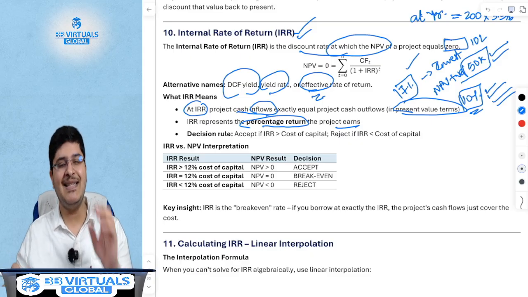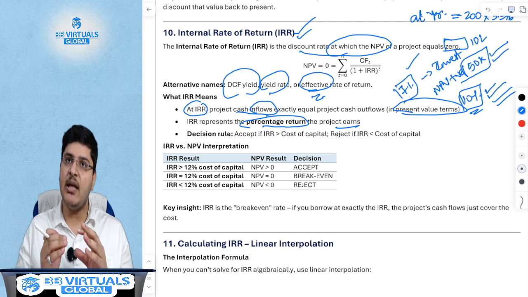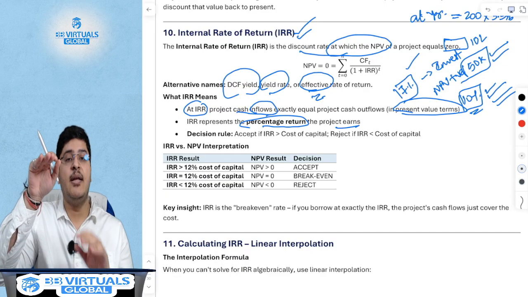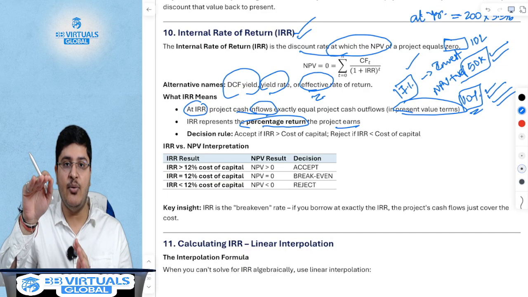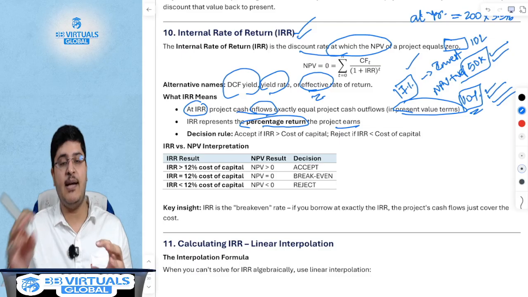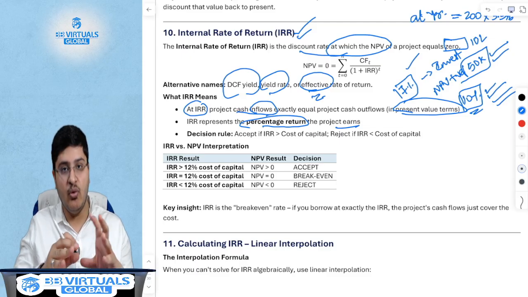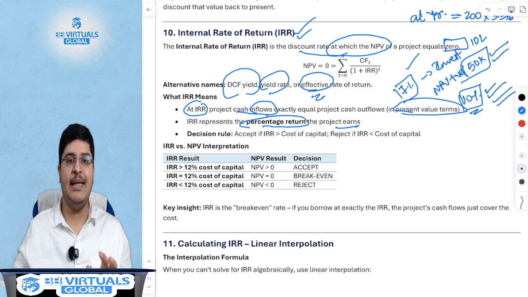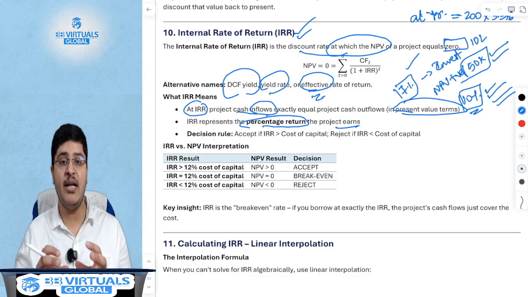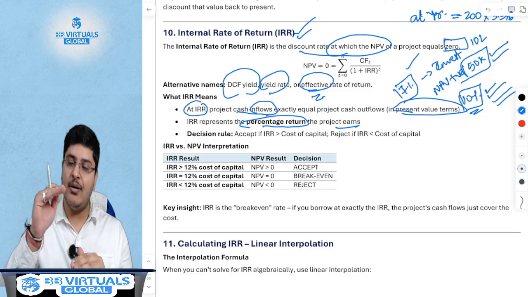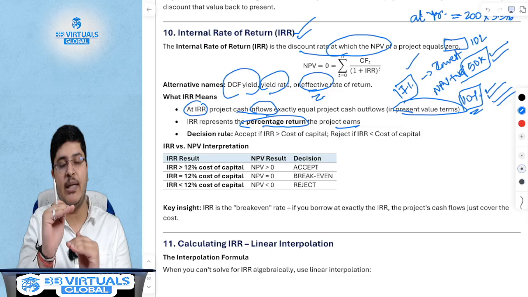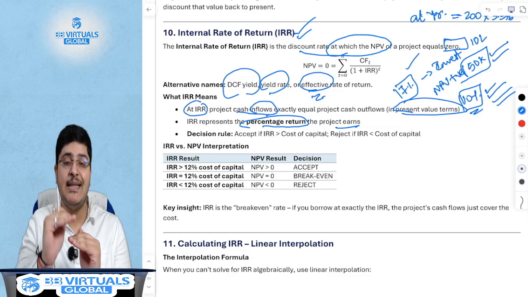Keep the concepts aside, just intuitively think that what you're earning from the share market is higher than the rate at which the bank lends money to you. Of course, in this example, cost of capital is the rate at which the bank lends money to you. We will understand the cost of capital in detail in the future chapters on how it is determined. However, coming back, intuitively, if your share market return is 10% and the cost of capital, which is the bank loan rate, is 7%, then it is a higher rate.